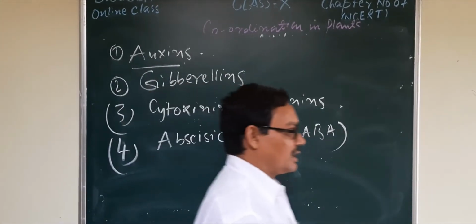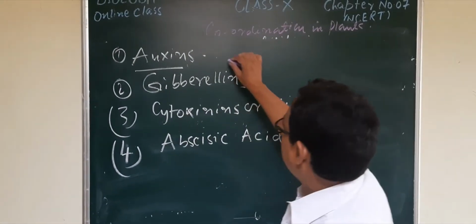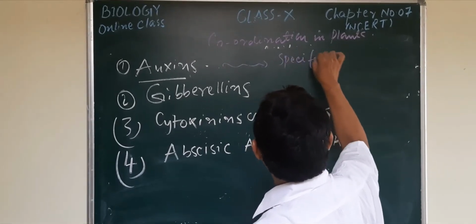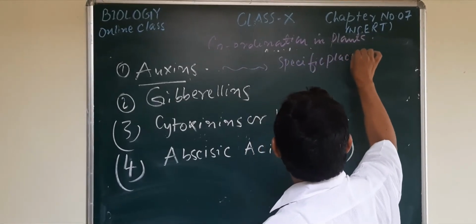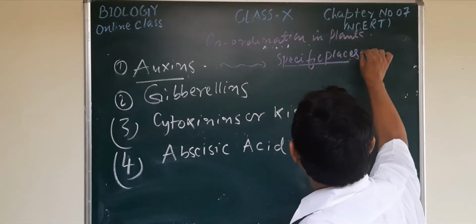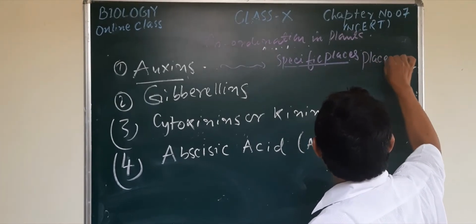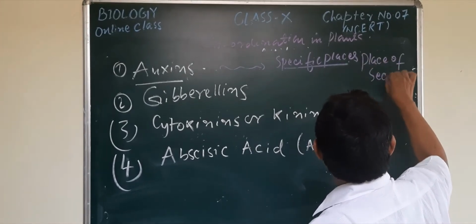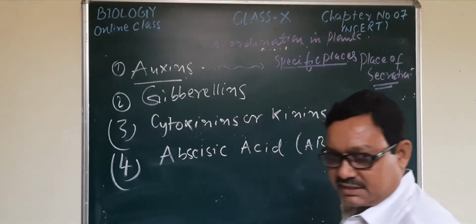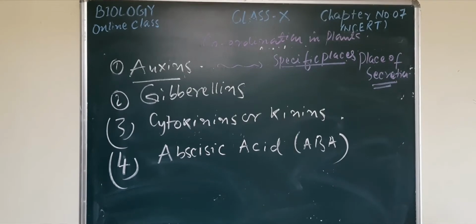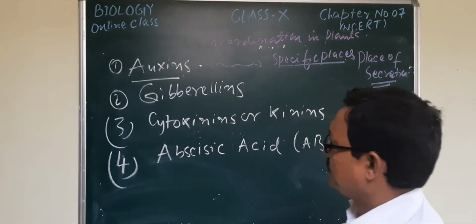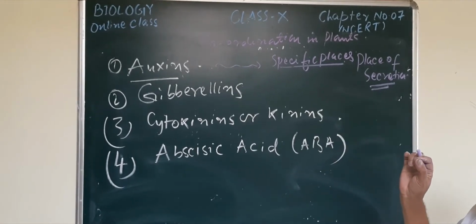In the case of plant hormones also, there are some specific places, that means the regions from where they are secreted, the place of secretion, and the place of action, along with their functions. So in all these 4 hormones, you may see one basic function.